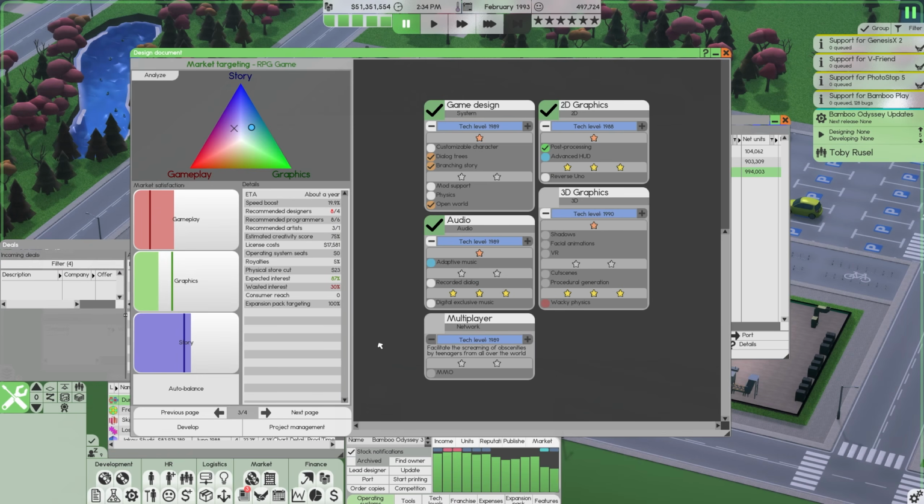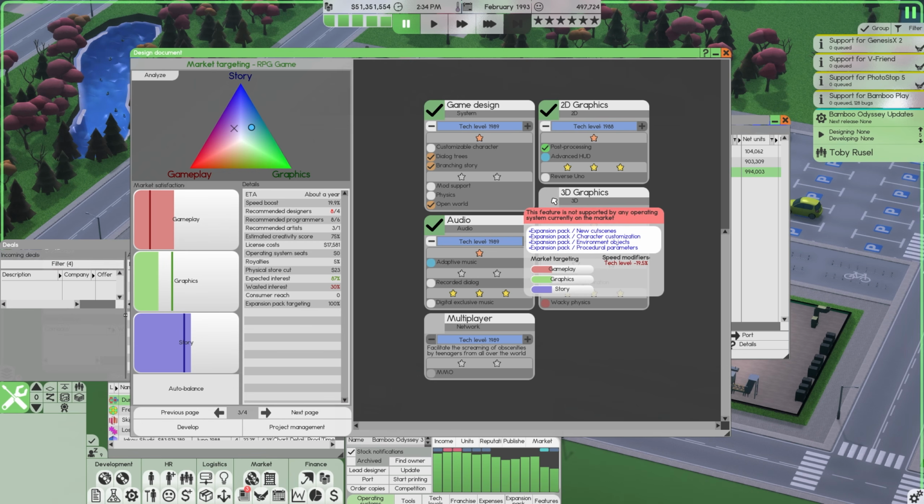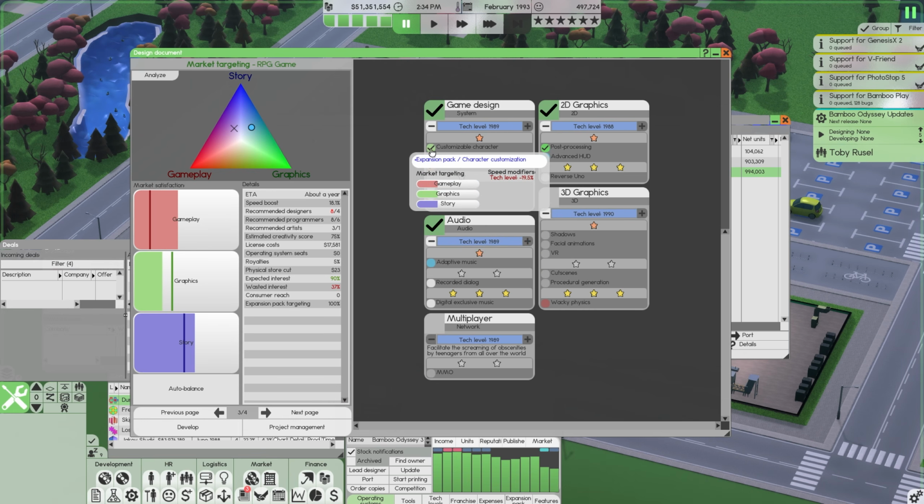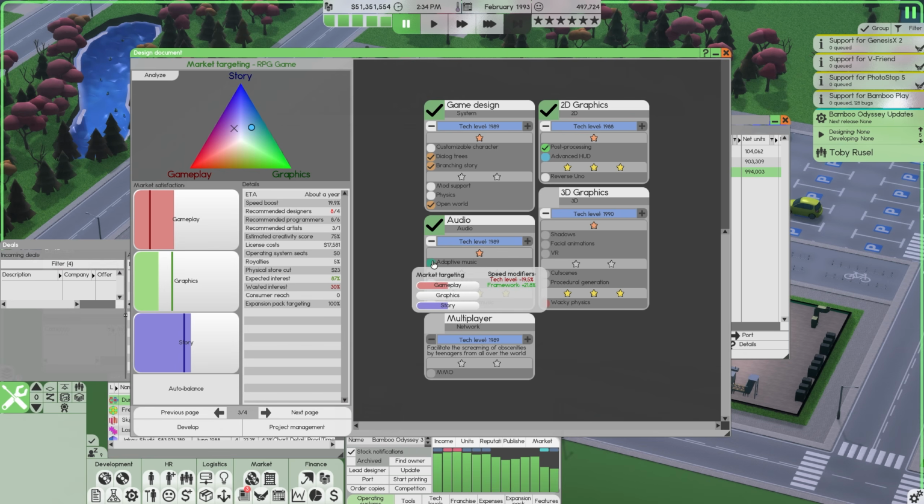Analyze the market. They still want more graphics. We still can't do 3D graphics. That is unfortunate. And there really isn't anything else that actually adds graphics apart from customizable character, but that sort of adds everything and I don't want to do that. So it looks like this is going to be basically the exact same product, maybe with a little bit of gameplay updates. I'm sorry to say that is it.